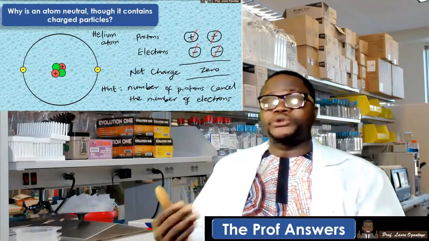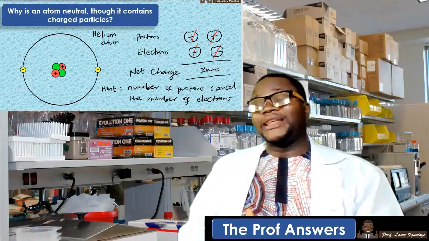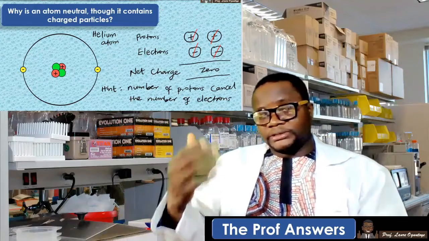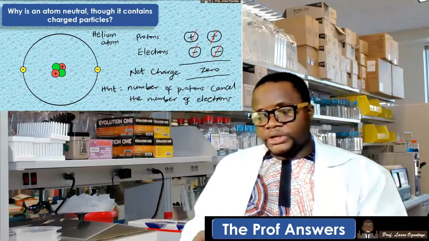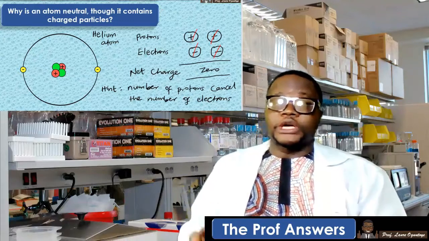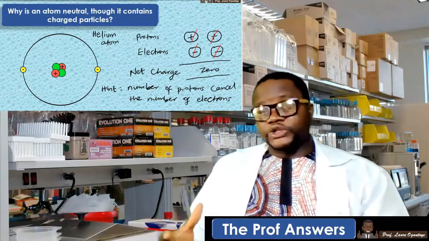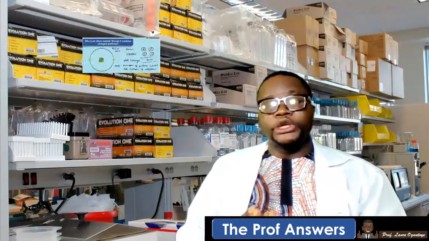So if it has 2 electrons, then there will be 2 negatives. So what will be the net charge? The net charge simply means subtract the effect of the charges, and so we are going to be left with 0 charge. So ultimately, an atom of helium will carry no charge, so it will be neutral.